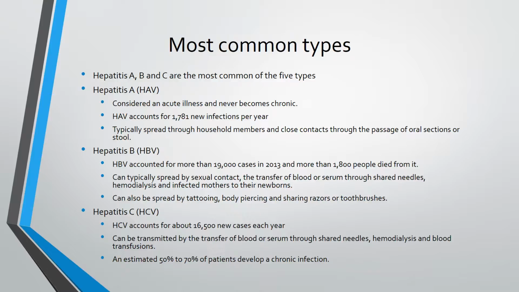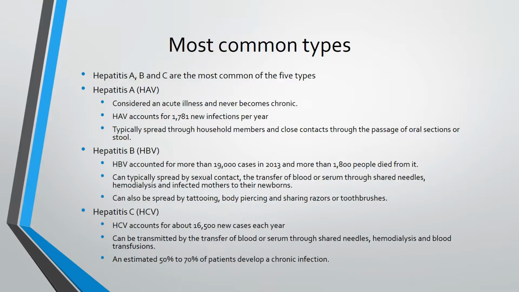Hepatitis A, also known as HAV, is considered an acute illness and never becomes chronic. HAV accounts for 1,781 new infections per year, typically spread through household members and close contacts through the passage of oral secretions or stool. Hepatitis B, also known as HBV.